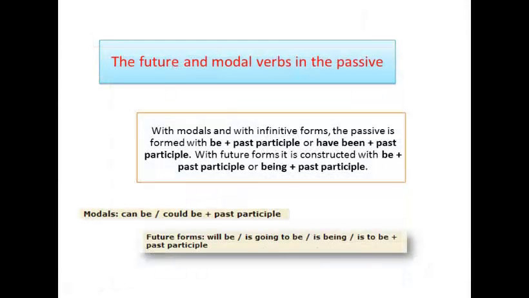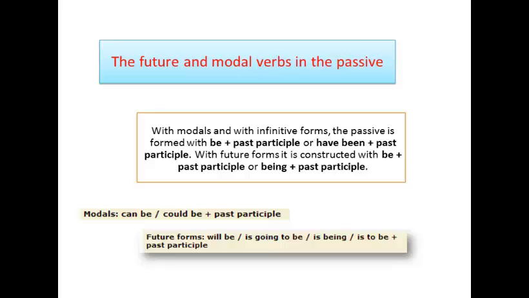Next, about the future and modal verbs in the passive. With modals and with infinitive forms, the passive is formed with be plus past participle or have been plus past participle. With the future form, it is formed with be plus past participle or being plus past participle.